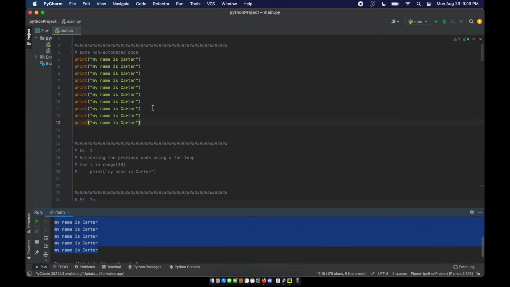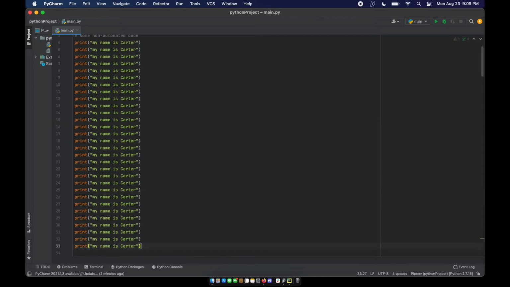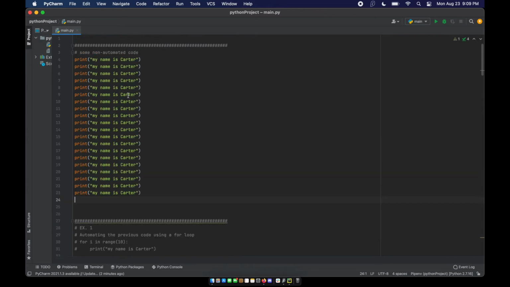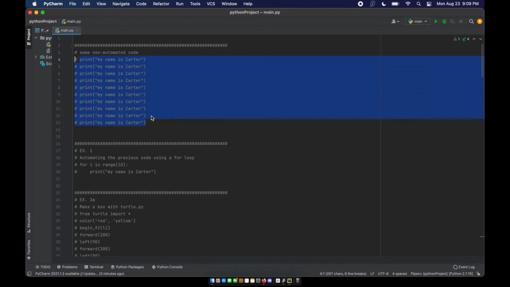Now that's great, but what if it was print Carter 100 times? I mean, sure, I could copy this, start printing it all out. That could be one option, but that would take up a lot of space in my program, and it would take up a lot of time, even just copying and pasting. Because what if it wasn't 100? What if it was 1,000 or 100,000 times? That becomes a very time-exhaustive task to just write out the code. That's our first test case for automation: completing a task multiple times.